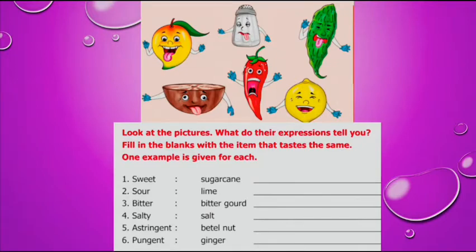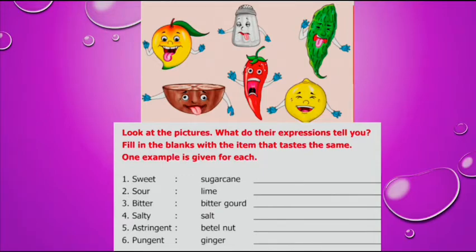First one, sweet. Sugar cane is very sweet, and you can write some more examples like mango, apple, or even sugar. And then second one is sour. Sour is lime. Lemon is very sour in taste. You can write like tamarind. And third one is bitter. Bitter gourd. How many of you like bitter gourd?